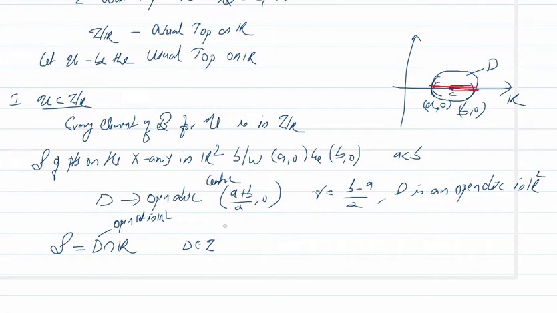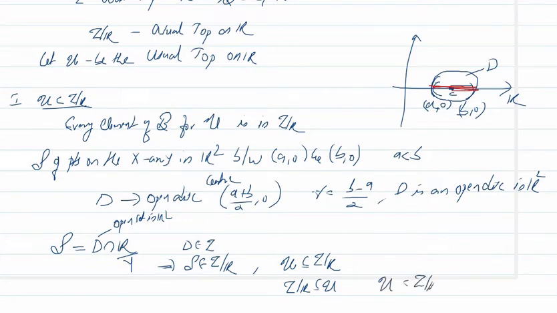We have taken tau as the usual topology on R2, and R is like Y. So this means S belongs to tau restricted to R, but S was a member of U. Hence we have U contained in tau restricted to R. Similarly, we can show that tau restricted to R is contained in U. So we have U as tau restricted to R.